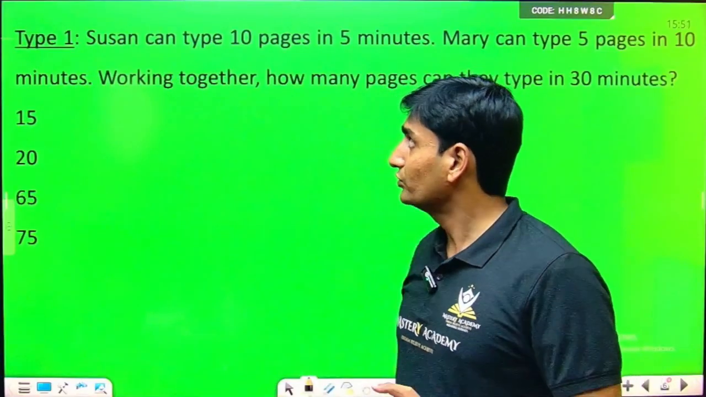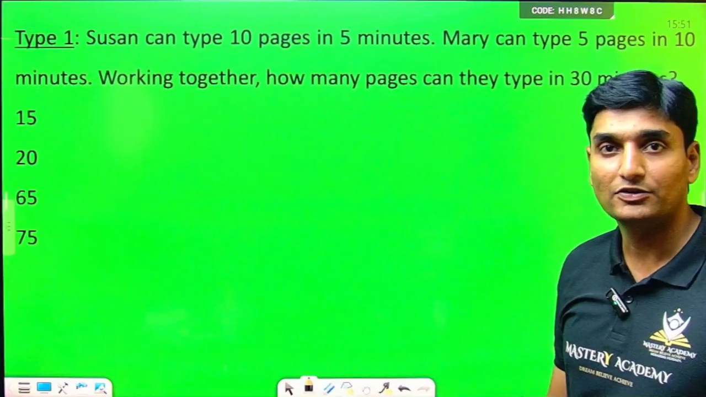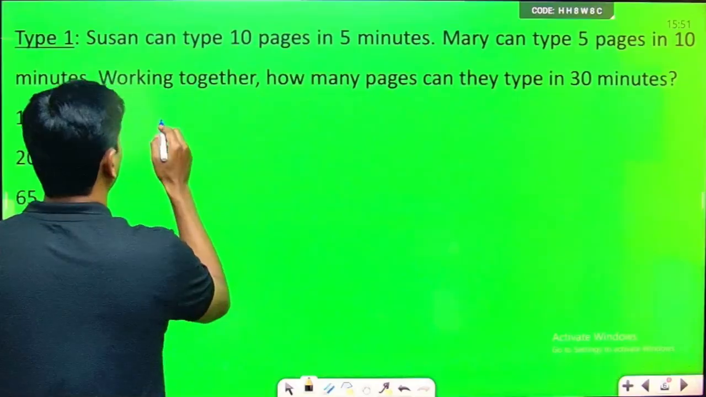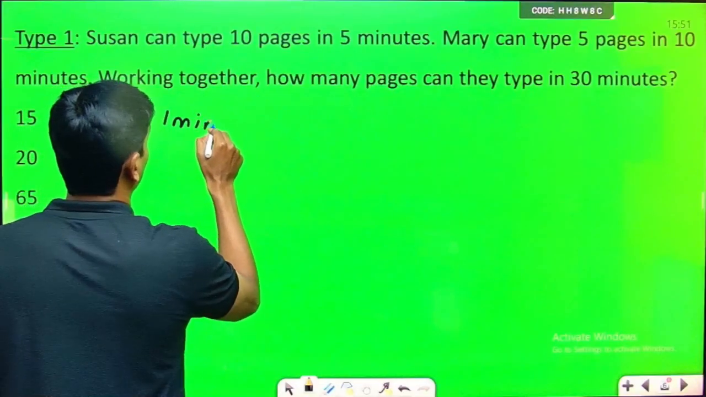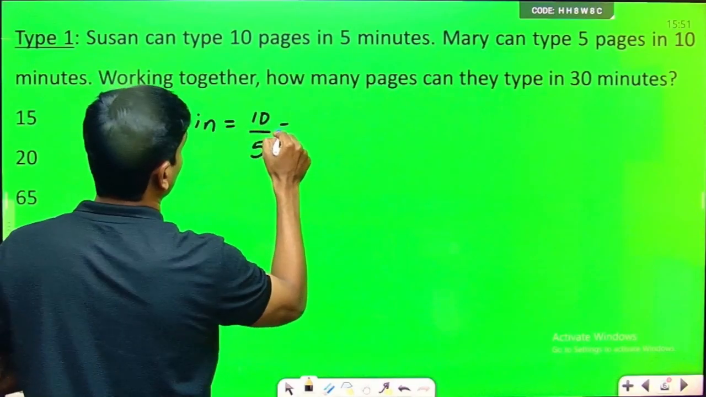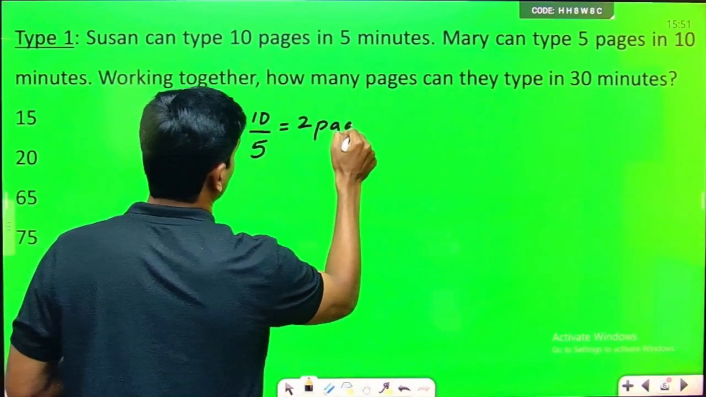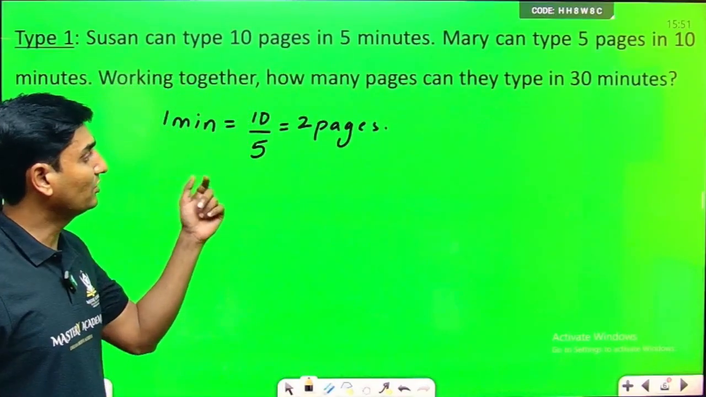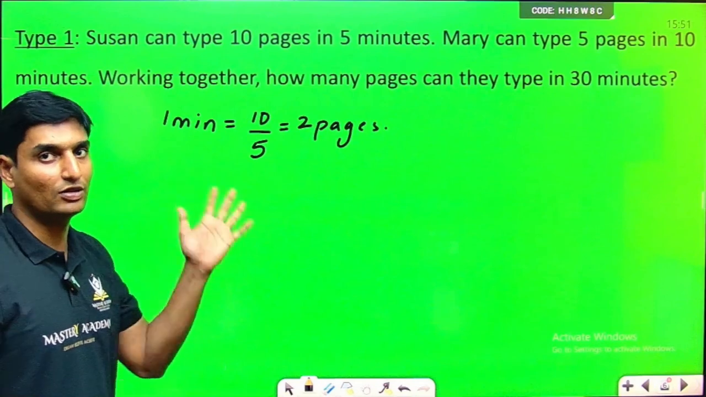See here, Susan can type 10 pages in 5 minutes. So in 5 minutes, she can type 10 pages. So for 1 minute, how many pages can Susan type? 10 upon 5, 2 pages. Susan is typing 10 pages in 5 minutes. For 1 minute, she will type 2 pages, 10 upon 5.